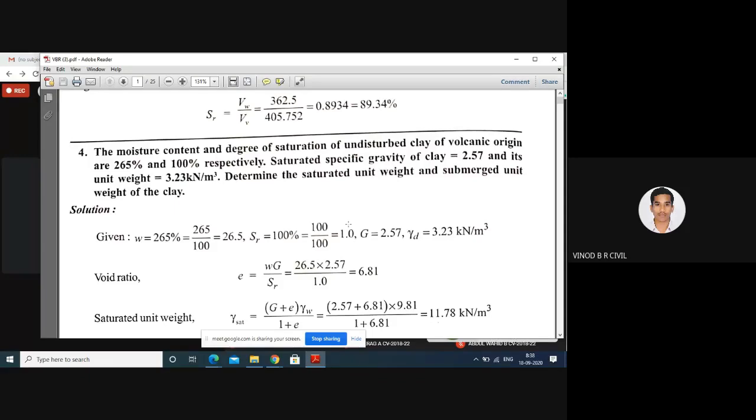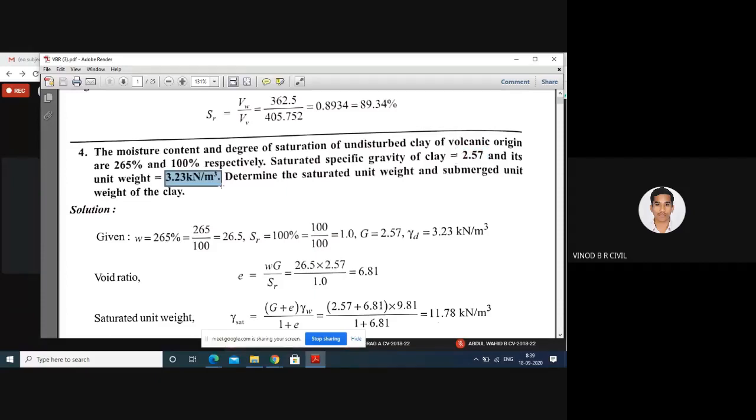And completely lake soil, meaning soil deposited below the water, is called a saturated soil. It is completely saturated, that is 100% or 1. In this problem they clearly mention 100%. And the specific gravity G they have given in the problem, that is 2.57, and its unit weight they have given in the problem,